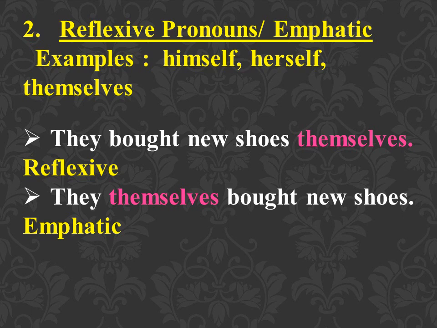Now see, the first sentence is a type of reflexive pronoun where themselves is serving as a reflexive pronoun. Why? Because the action of the verb turns back on the subject, that is, the reflection is shown in the last part of the sentence, that is themselves. But when the same reflexive pronoun is used to emphasize the noun, as in they themselves bought new shoes, here we are emphasizing on they. That is an example of emphatic pronouns.